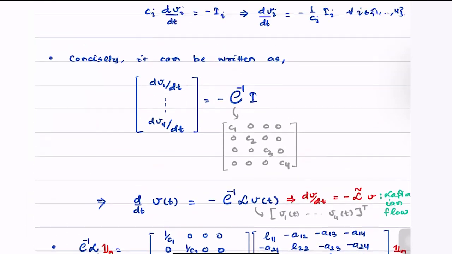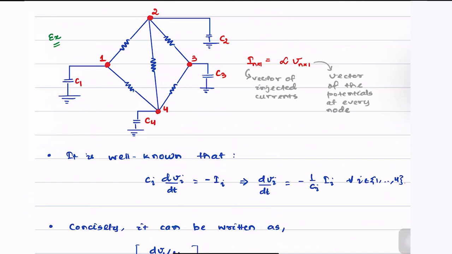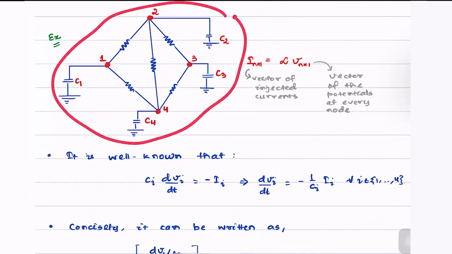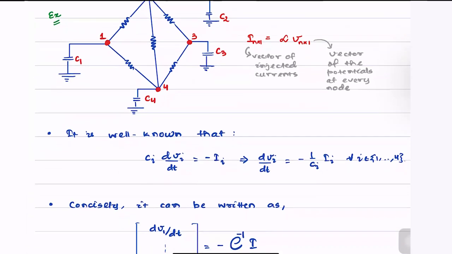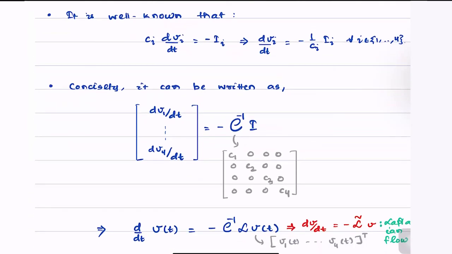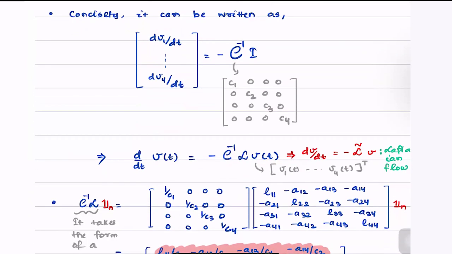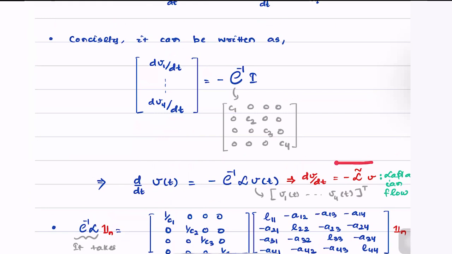Meaning, we started with an electrical circuit as shown here. We were interested in studying the evolution or the rate of change of V with time. And what did we find? We find that the way V evolves over time is actually governed by a Laplacian flow system as shown here.